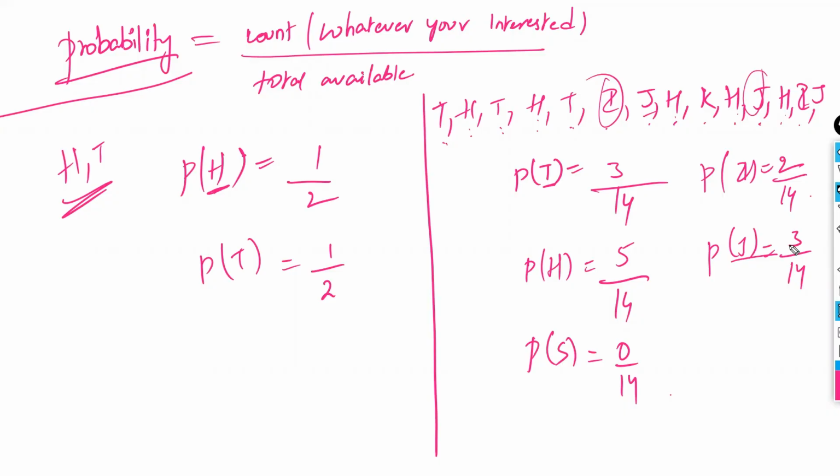This is for discrete variables, not for continuous variables. I'm explaining only for discrete variables. Discrete variable probability, right? So probability of T is 3 by 14, probability of H is 5 by 14, probability of I is 2 by 14, probability of J is 3 by 14. If you add the entire probability, what is the other letter? K. Probability of K is 1 by 14.